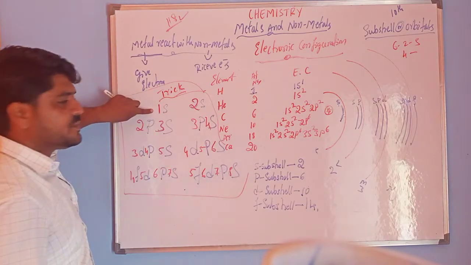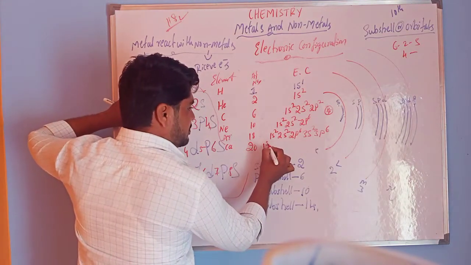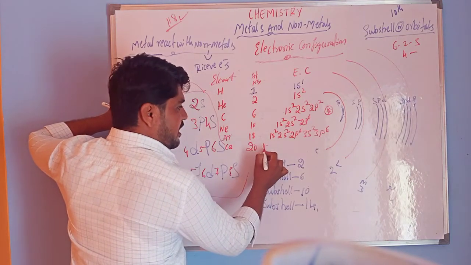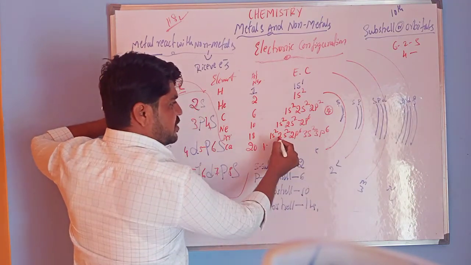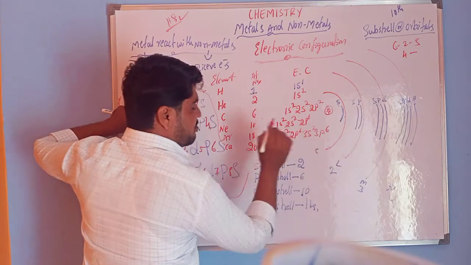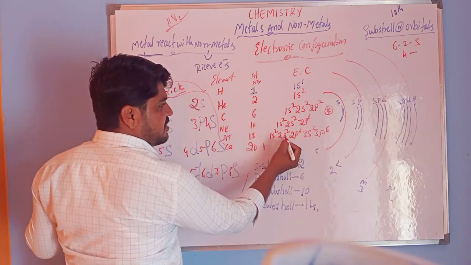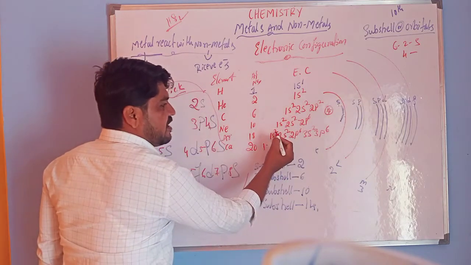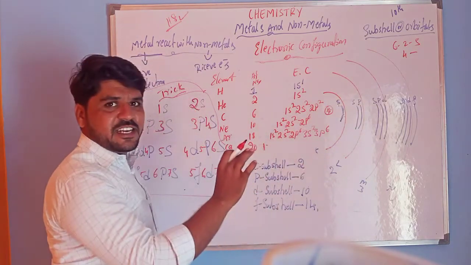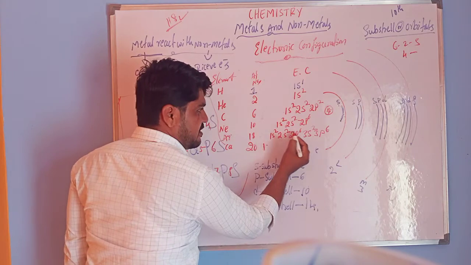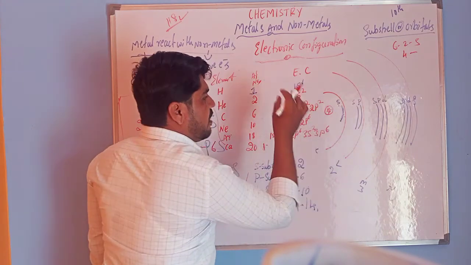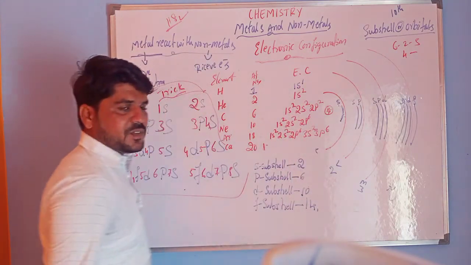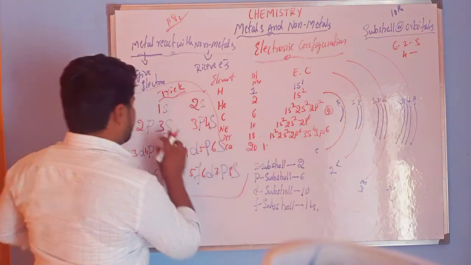Start with the 1s. So 1s2. Here 1 represents the shell number, here 2 is the shell number, 3 is the shell number. Like this, s, s, p, s represent the subshells, and the superscript numbers represent electrons. These superscript numbers are the number of electrons.